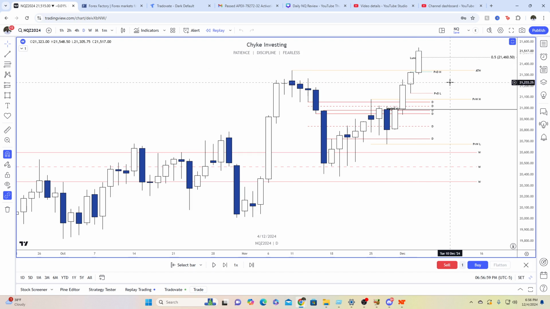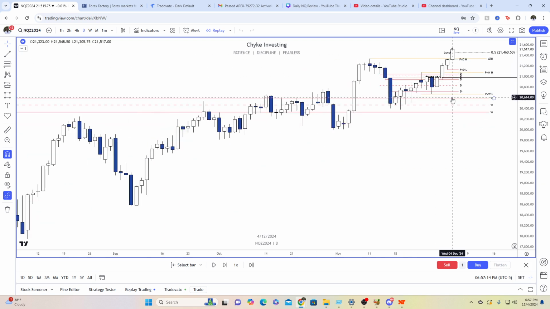And I've been saying it for a while now, I want to see NQ go higher. We're in an election year, right? We're about to swap presidencies. Usually when that happens, no president wants to end off with a bearish equity market. You want to be able to say, look what I did for the American economy, right? So I want to see price head higher going into the end of the year.